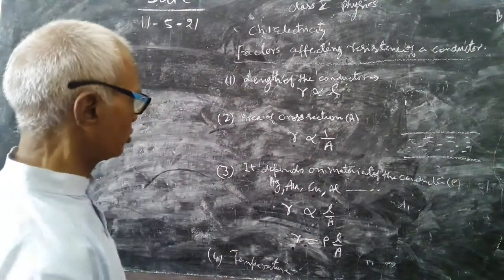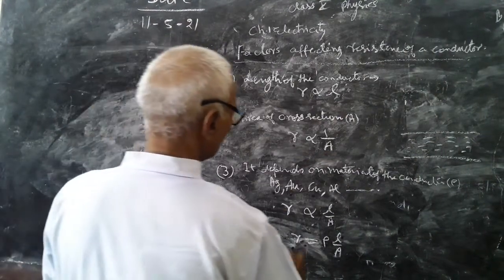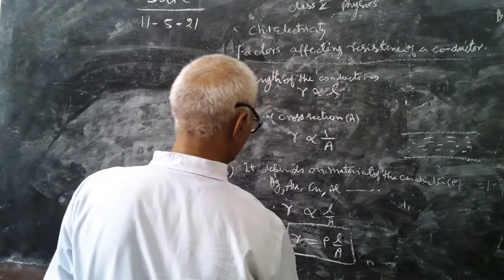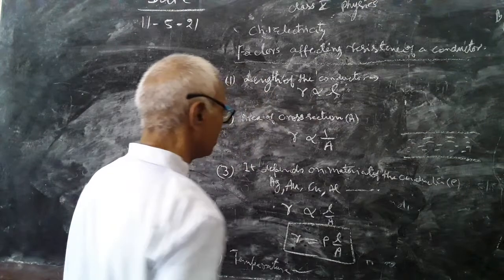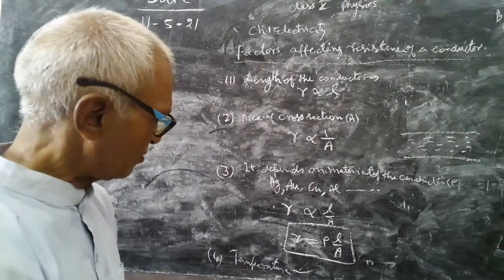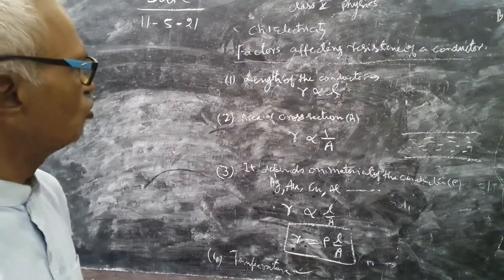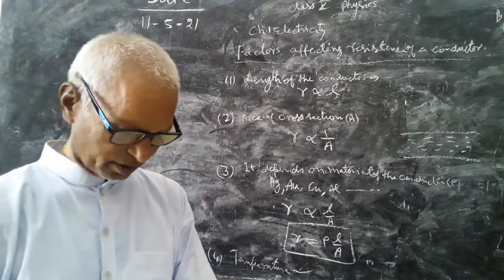Therefore, two proportionalities, one is length, the other is 1 upon A, and so this relation R, resistance of conductor, is rho L upon A, and resistance increases by increasing temperature for solids and decreases for decreasing temperature. So these are 4 points on which resistance of a conductor depends.